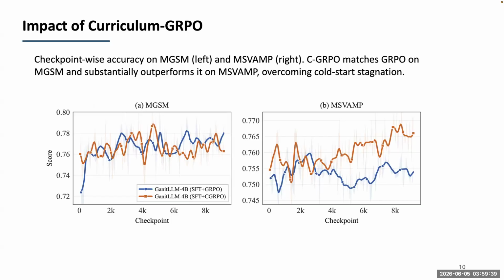If we now look into the impact of curriculum GRPO, we can see that particularly on the MSVAMP dataset, the GRPO actually stagnates at some point due to the cold start problem. But when we apply curriculum GRPO, instead of randomly shuffling our data samples, we reveal the data samples in order. First we teach the model to solve easy problems, then medium problems, then difficult problems, and then the Olympiad level problems.